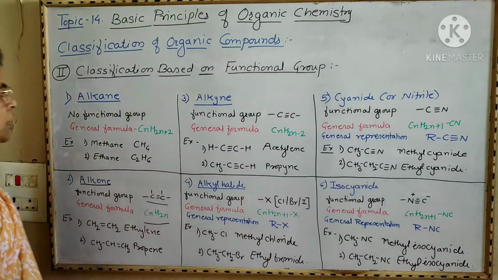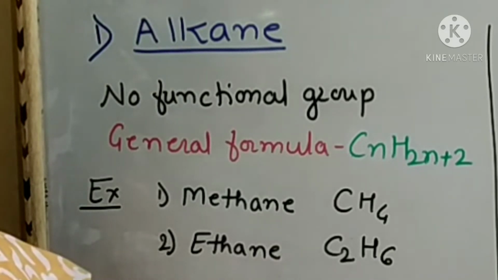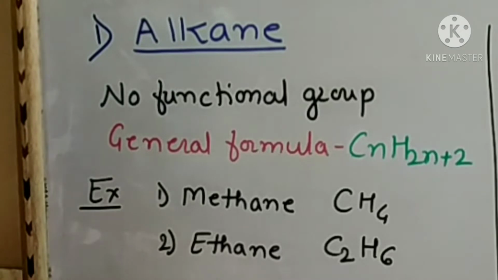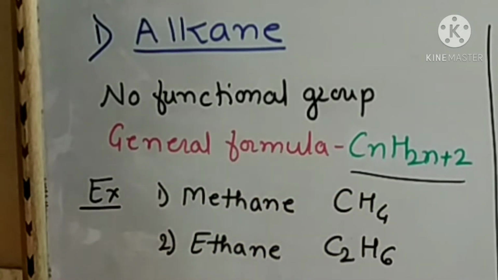First is alkane. Alkane is the aliphatic saturated hydrocarbon having carbon-carbon single bond. There is no functional group in alkane, that is, there is presence of only carbon and hydrogen atoms in the molecule. General formula of alkane is CnH2n+2. The examples of alkane are methane, that is CH4, and ethane, that is C2H6.